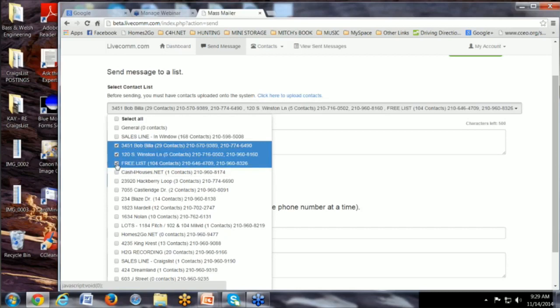I put out signs sometimes that say free list of owner-financed homes, and that sign seems to be very popular and pull in a lot of calls. This one has pulled in 104 calls, so I want to send to those people. Now, I don't want to send to this list because this one is where I put out signs that I buy houses. So these would be lists of people selling their house, and I don't. I want to talk to people who want to buy a house.